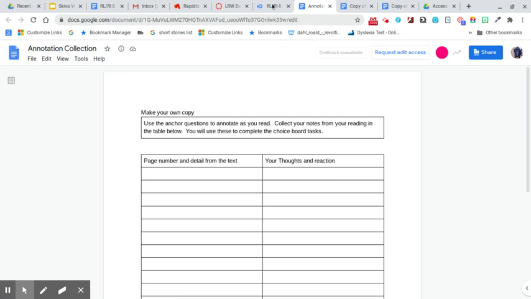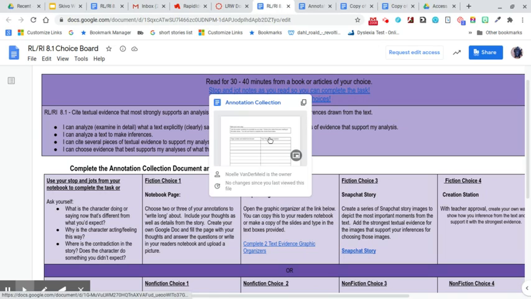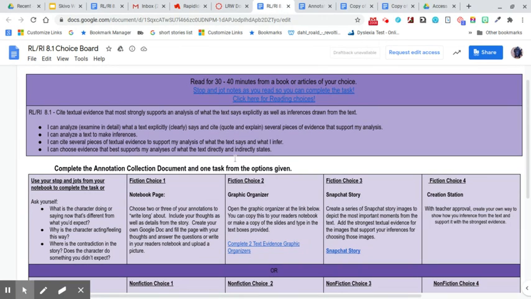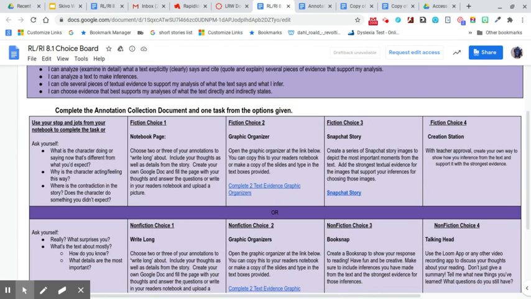So if I go back here, when it says anchor questions, those anchor questions are embedded in the document. What is the character doing or saying now that's different from what you'd expect? Why is the character acting or feeling this way? Where is the contradiction in the story?